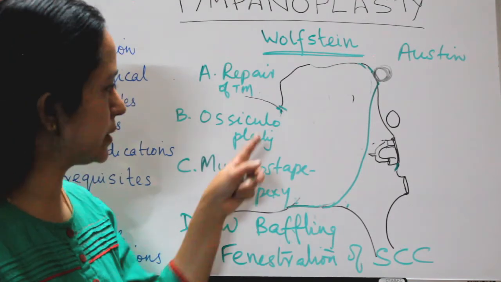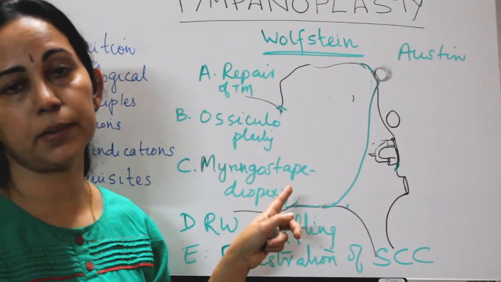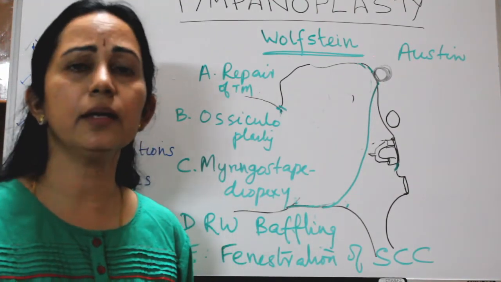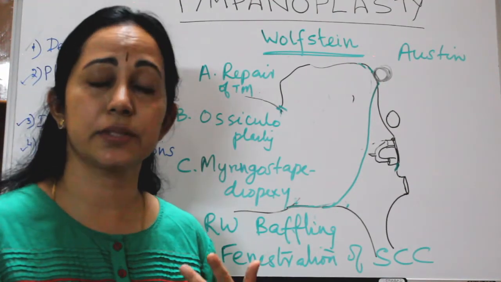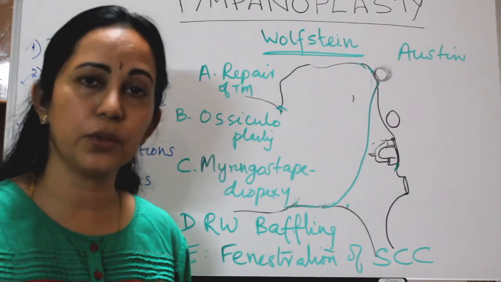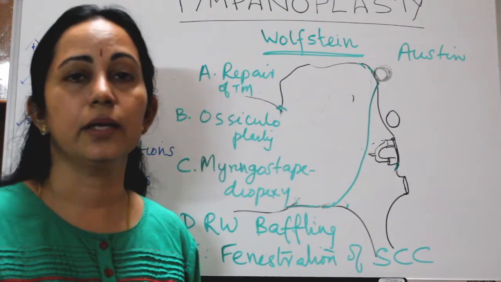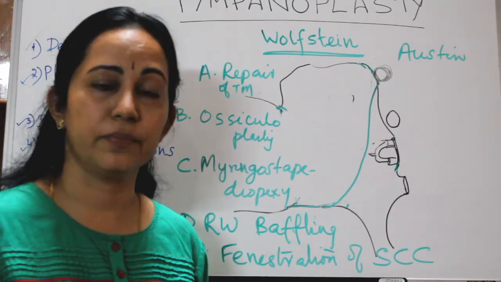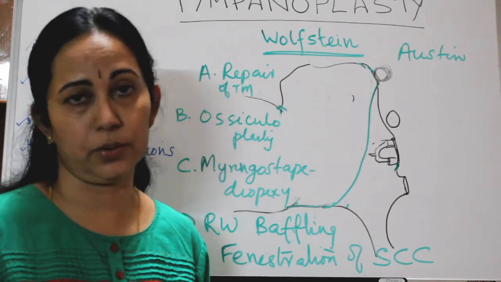Type A is simple repair of tympanic membrane. Type B is ossiculoplasty, again divided into so many types by Austin. Type C is myringostapediopexy. Type D is round window baffling, and E is fenestration of the horizontal semicircular canal.